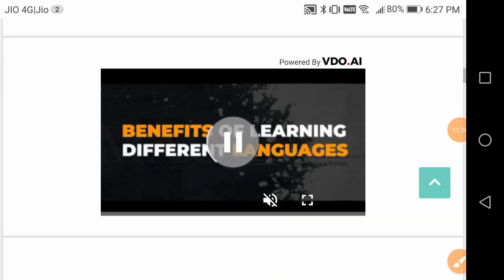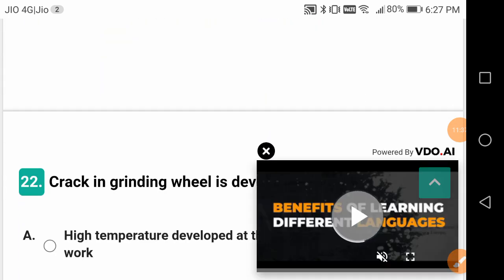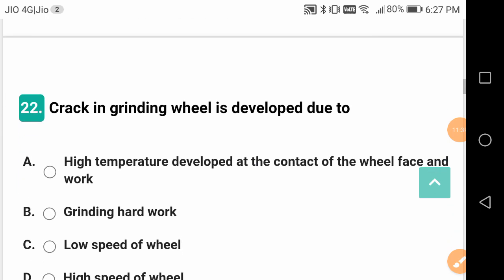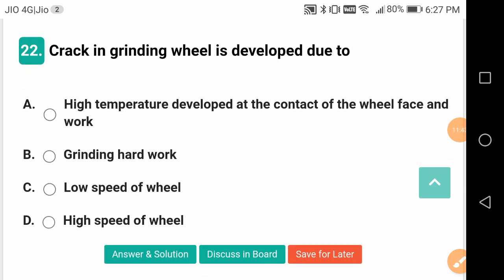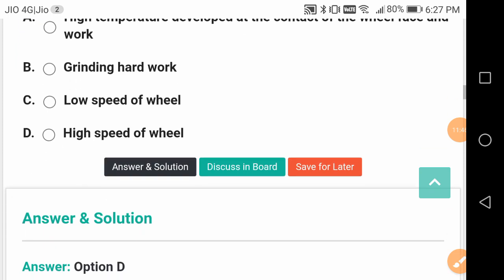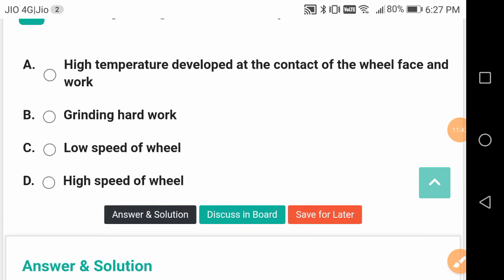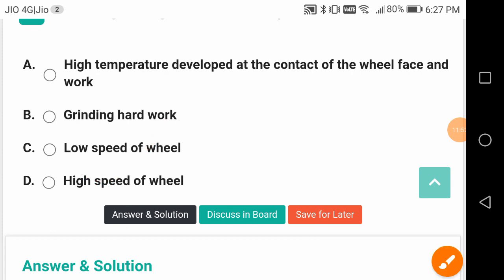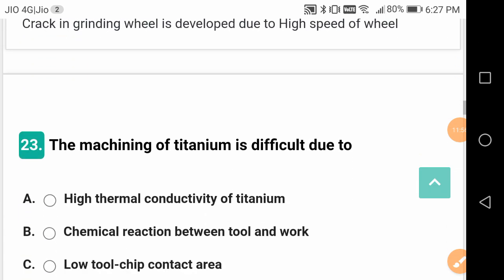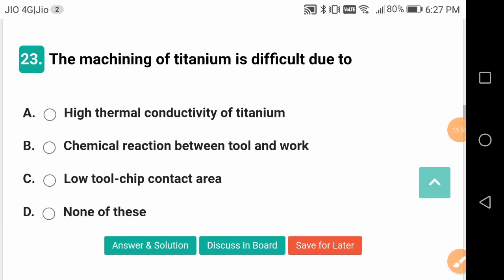Flank wear is going to have more effect on the surface finish of the components resulted. Crack in grinding wheel is developed due to what? What is the main reason for that? It is the high speed of the wheel. Neither the low speed nor grinding hard work or high temperature developed at the contact of the wheel face and work. The machining of titanium is difficult.